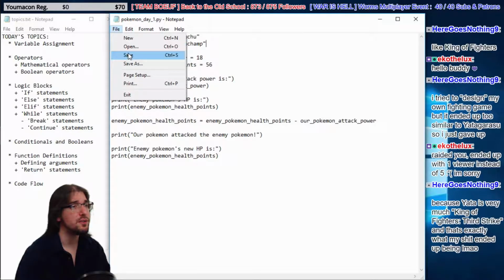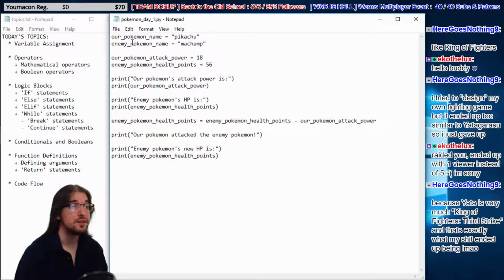All right, so now we have a couple names. We have some assignments to some variables, and they are assigning string data. So now the first thing our program does is assign some names, but we never print these names, so we don't get to see what's happening. Our program still looks the same on the outside. But on the inside, we assign these names. Then we assign some integers, some Pokemon attack power and enemy Pokemon health points.